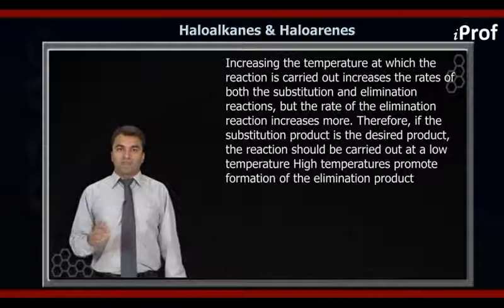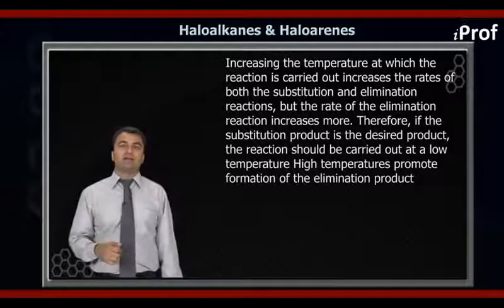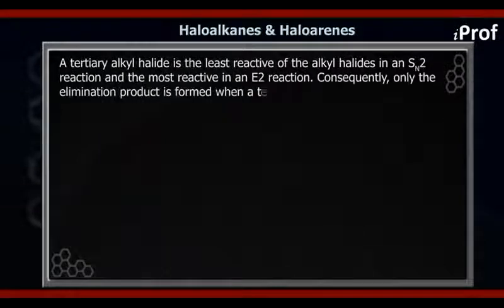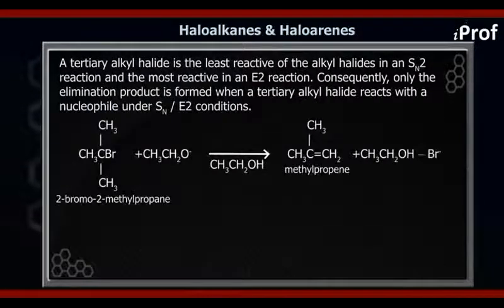Now the next factor we have is, suppose we are given a tertiary butoxide ion. Now this ion is basically a weak nucleophile but a strong base, because it is sterically hindered.